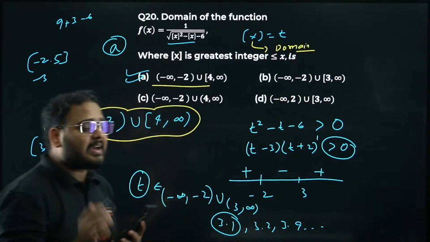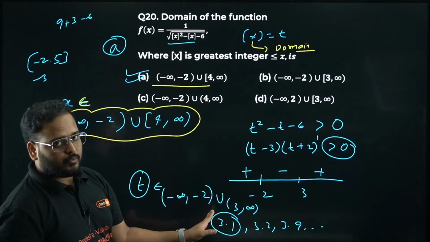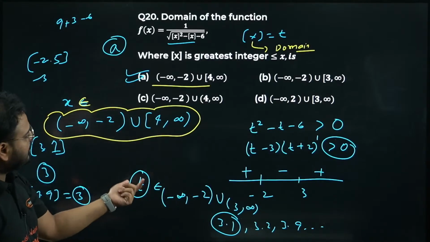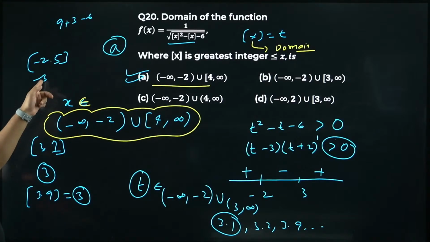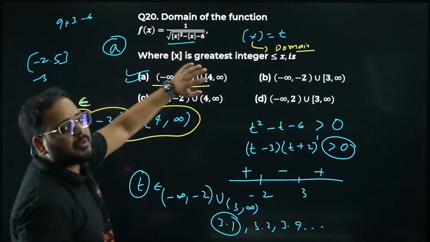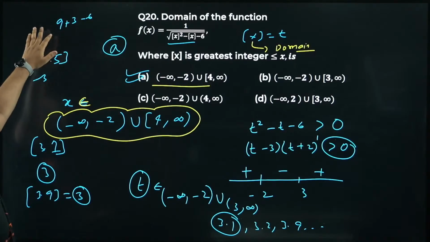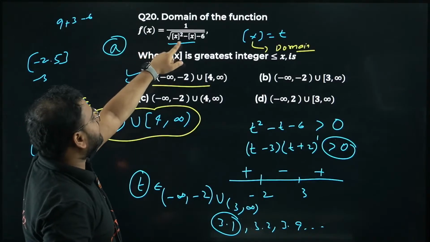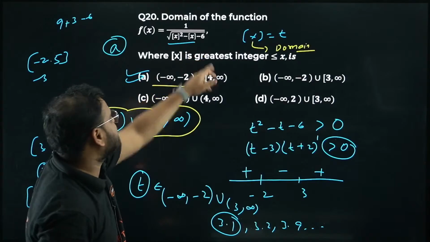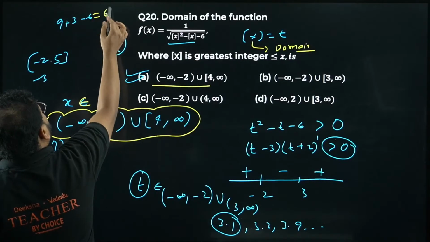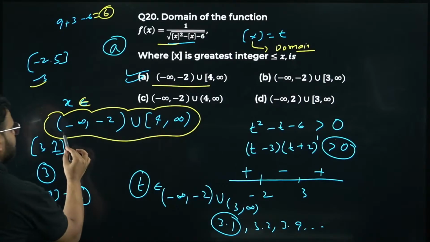This is the meaning of domain, right? So if I talk about only x, think about it. If I take -2, it means values up to -2. I can't take -2, so I can take smaller than this. -2.5 I can take. What do I get as the result? I put -3 over here, not a problem. -3 squared will become 9, plus 3 in line is 12, -6 is going to be 6. That is okay, right? I can take 6 over here as the result. So this part is not a problem.